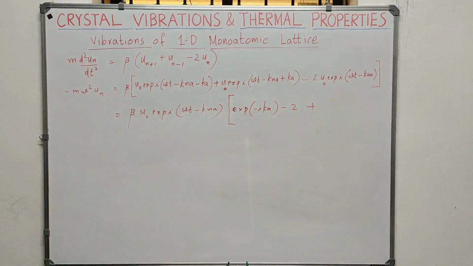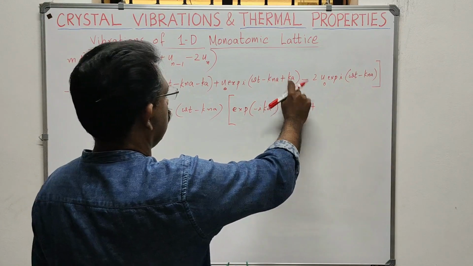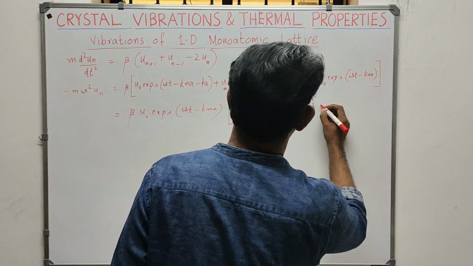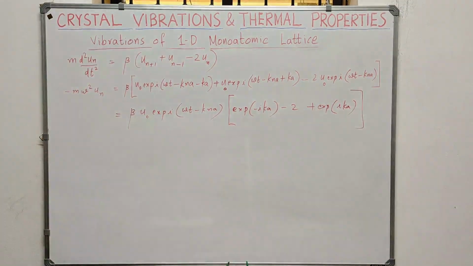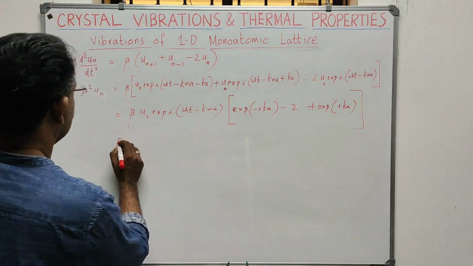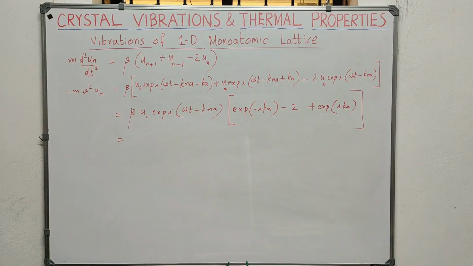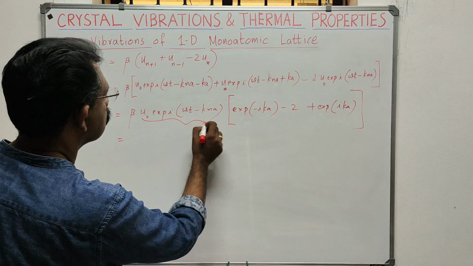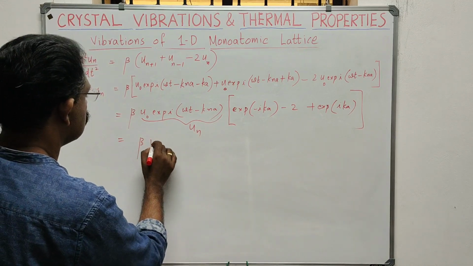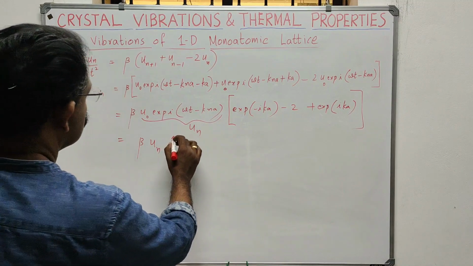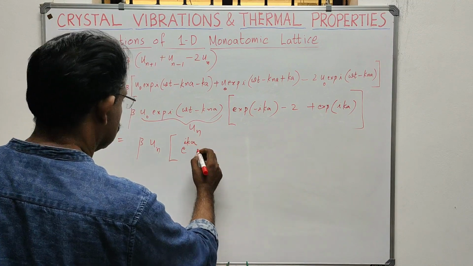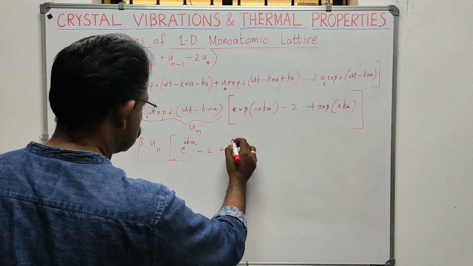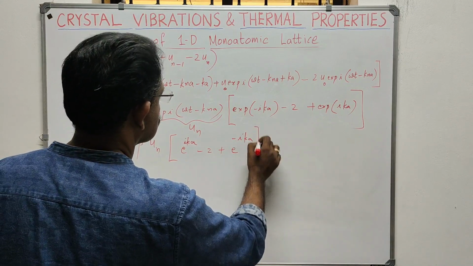Okay. What is remaining here? Here there is minus ka. So that will be e raised to ika minus 2 plus e raised to minus ika. That will be equal to, what is this one? u0 exponential i omega t minus kna is nothing but un. So I can write this as beta un into e raised to ika minus 2 plus e raised to minus ika. So this is what we are getting.